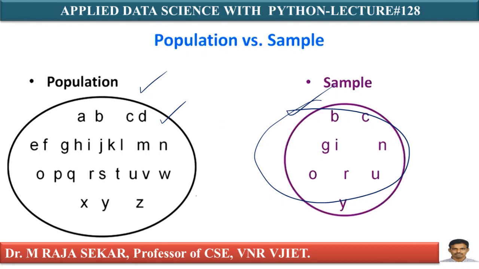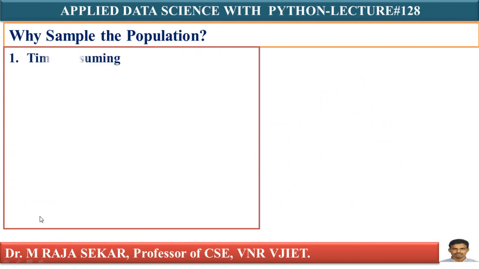Actually, why do we need sampling? What is the reason to sample the population? To contact the whole population would be time consuming. Therefore, I need sampling. The cost of studying all the items in a population may be prohibitive. I will repeat, the physical impossibility of checking all items in the population.